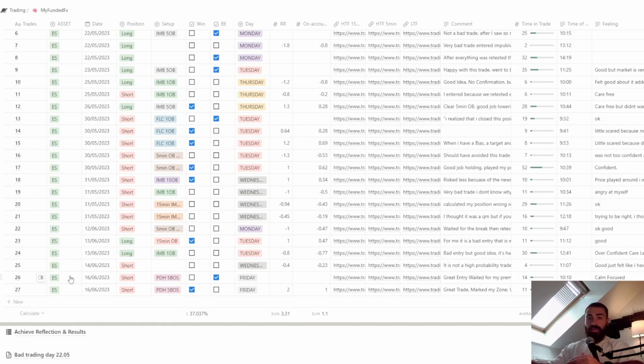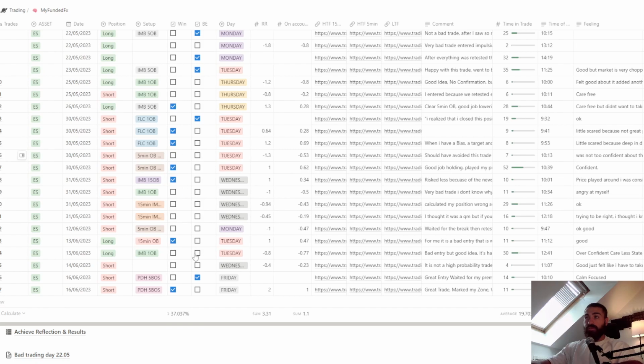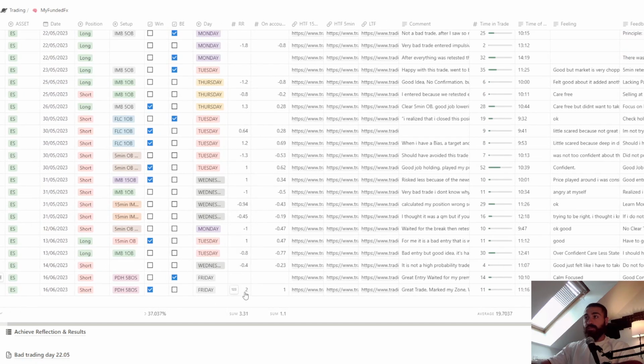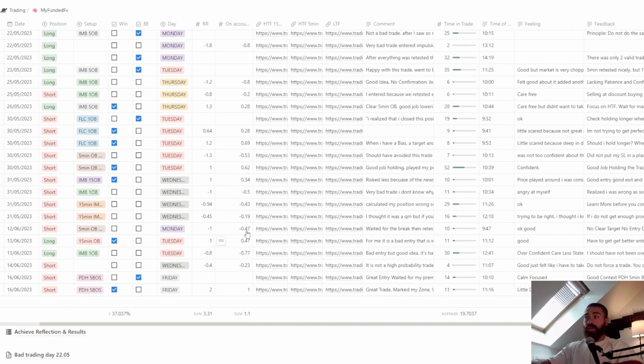Now we plan the trade, and when I take the trade, this is where I put the result. Okay, this is the number of trades, this is the asset I'm trading, the date, did I go short or long, the setup I used, the win rate, and if it was break even. And you can see this is my win rate right here, which is 37, but my risk to reward is 3.3. And here I have it on account. So sometimes I'm risking 0.5, sometimes I'm risking 1, sometimes 2, and I want to know my return on the account. But the risk to reward for me is the same. Depends how much I'm risking.